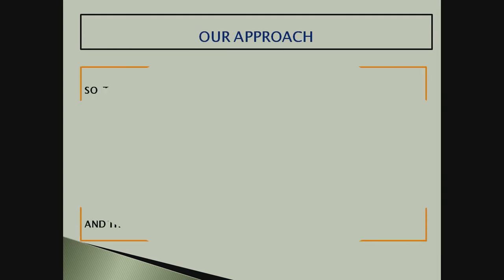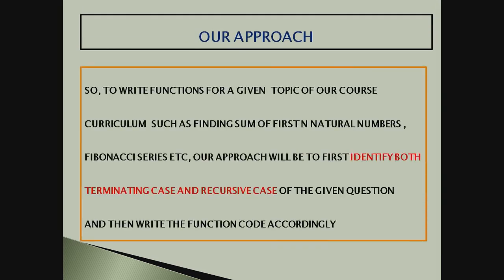This approach will be taken for all the examples which we talked of. That is for, say, the Fibonacci series, which was in class 11th also. Even for summing natural numbers or finding factorials, we will take this approach only.